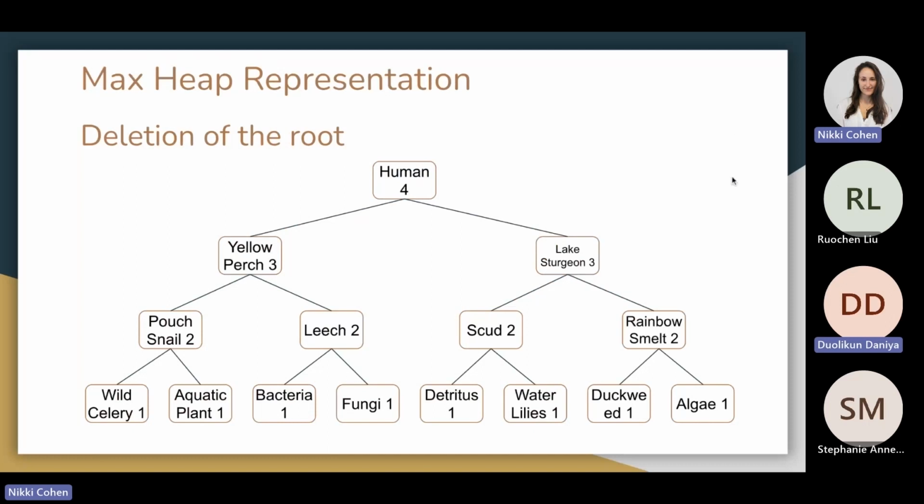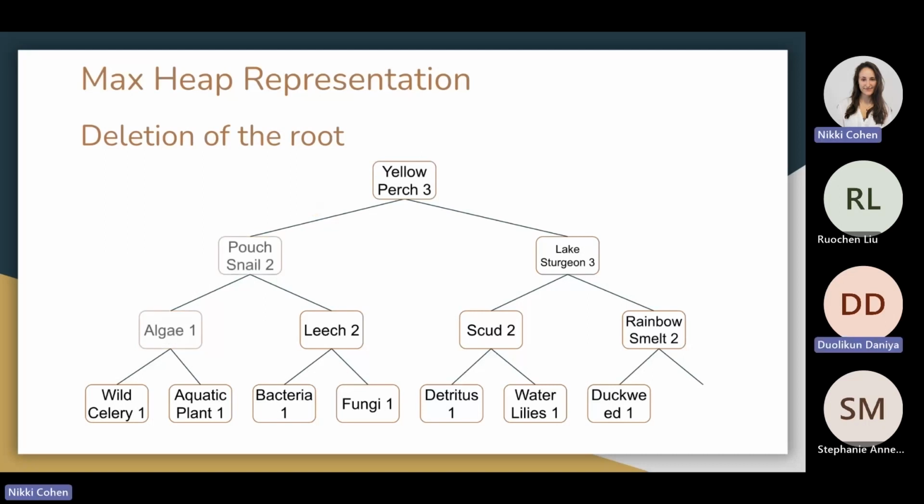When we delete the root of the max heap, human with trophic level 4, to see how many steps it takes to rebalance it, we replace it with the last element, algae with trophic level 1, to maintain the heap's completeness property. Then we need to restore the max heap property by repeatedly heapifying the last node placed at the position of the root. Here we can see that yellow perch with trophic level 3 is greater than algae's trophic level 1, so we swap them. We repeat the process one more time until the max heap is rebalanced.